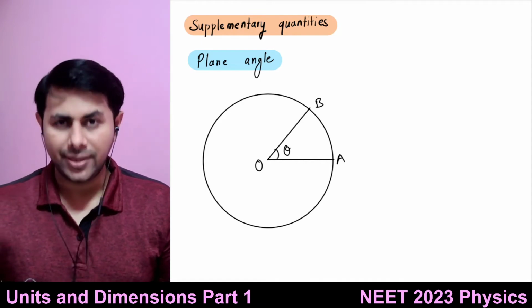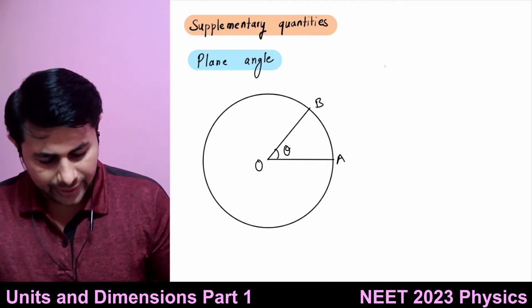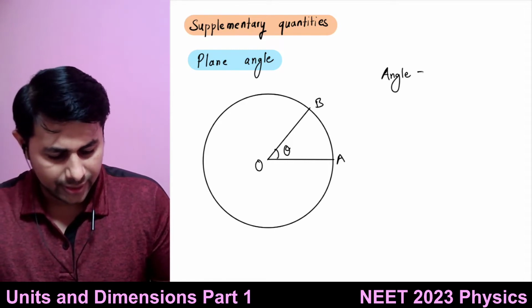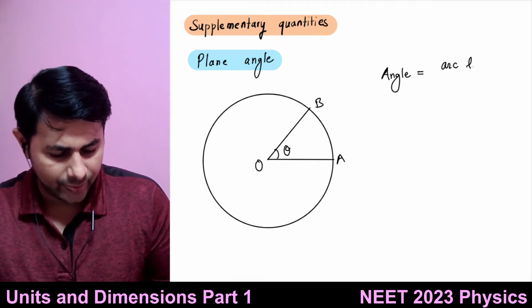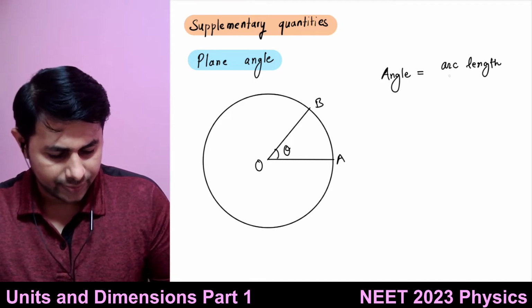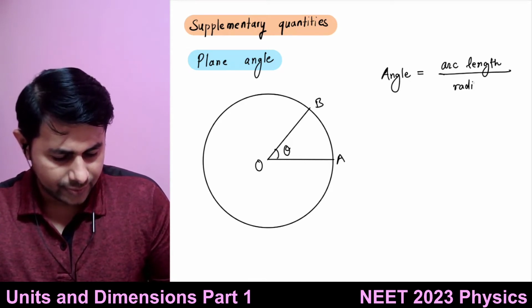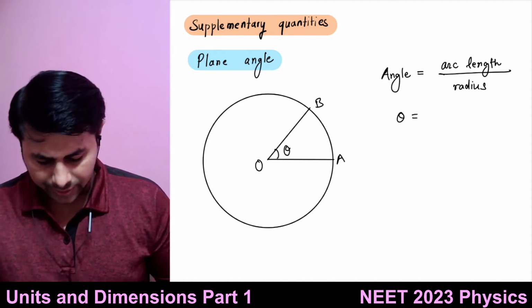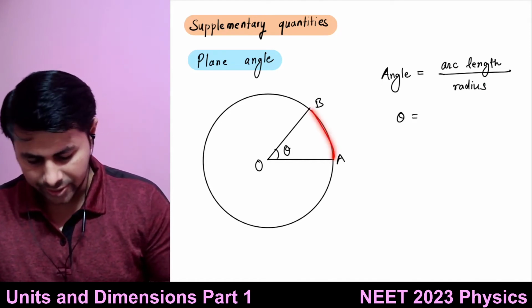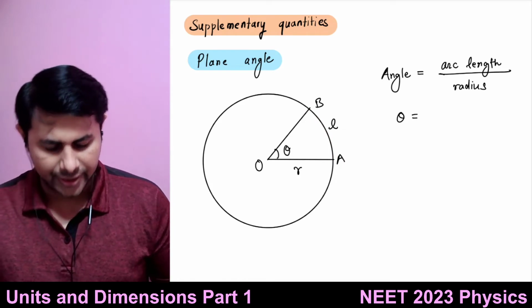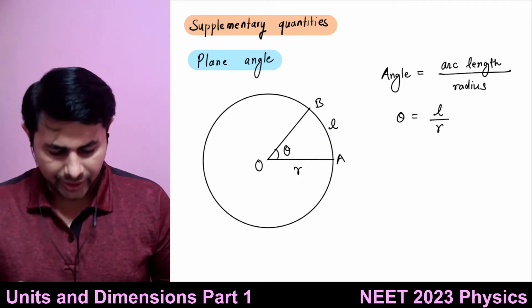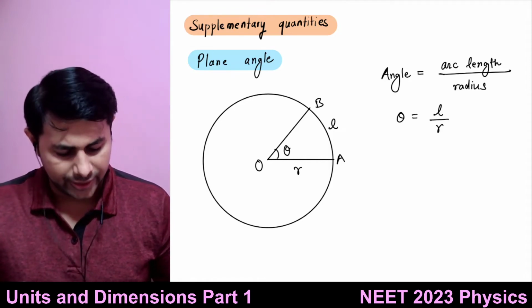How do we find this angle? In the SI system, we define angle as arc length divided by radius. So theta equals the length of this arc, L, divided by the radius, R. The unit is radians.